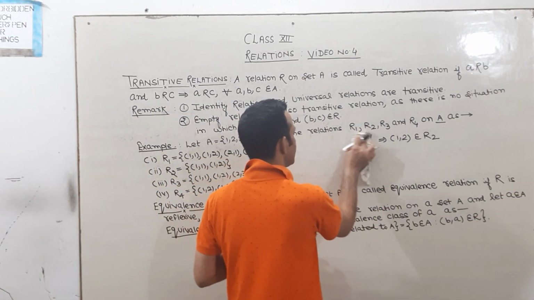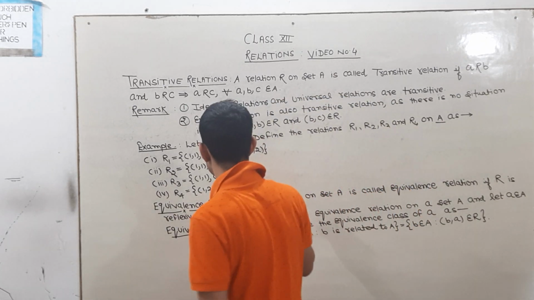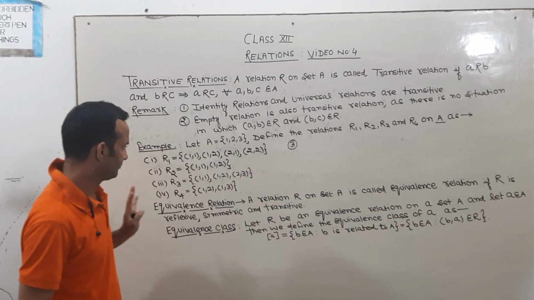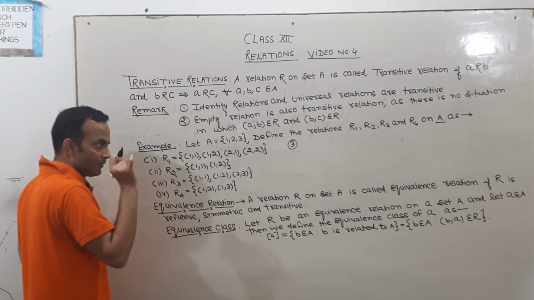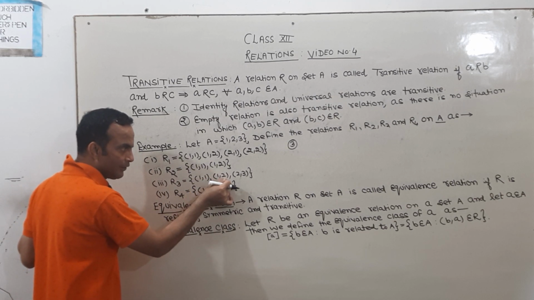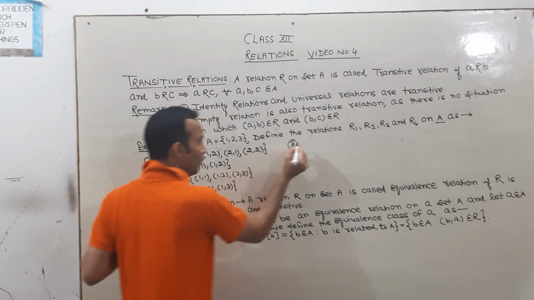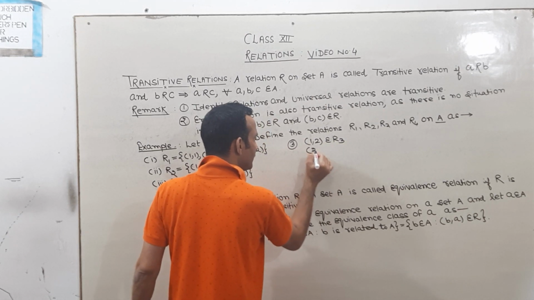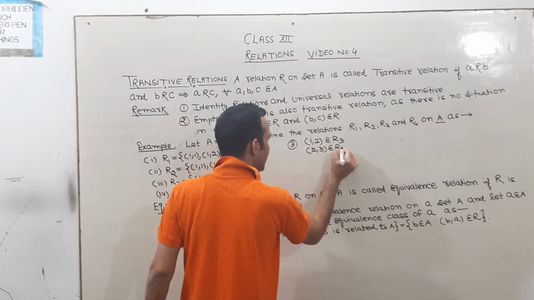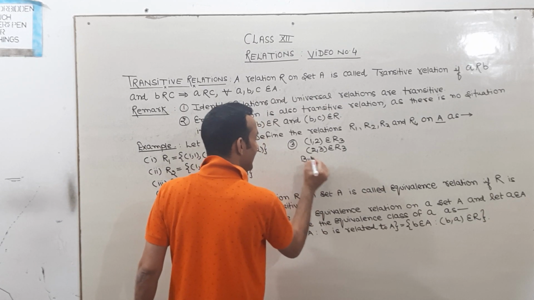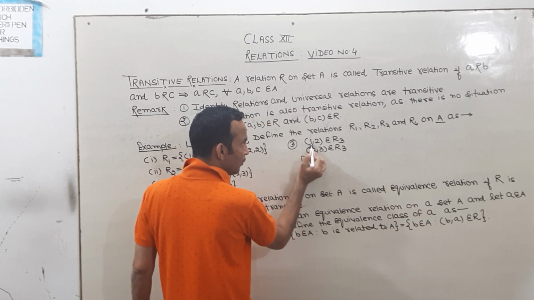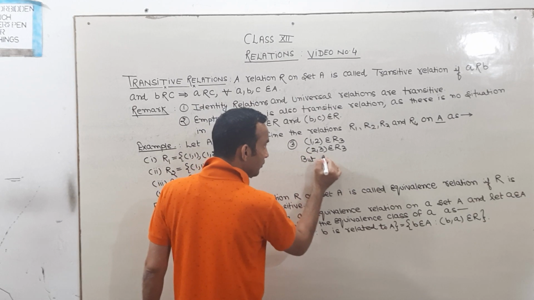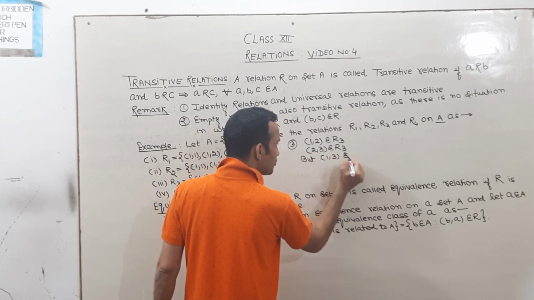Now dear student, see example number 3. 1, 1, 1, 2, 2, 3. See here. You can see here 1 is related to 2, 2 is related to 3. 1, comma 2 belongs to R3. 2, comma 3 belongs to R3. But, my dear students, you can see here 1 is related to 2, A related to B, B related to C, but A related to C. But 1, comma 3 does not belong to R3.